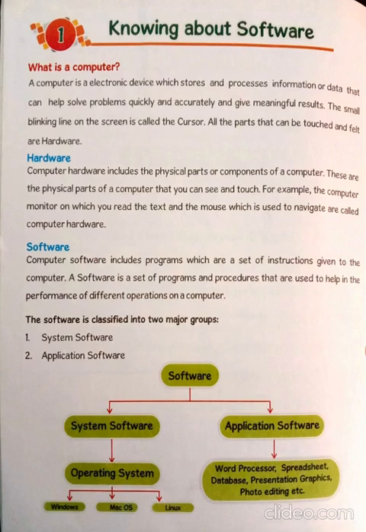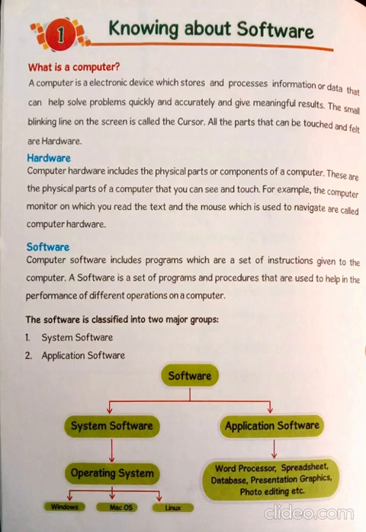What is hardware now? Computer hardware includes the physical part. That means the part which we can see and you can touch. For example, I will give you a keyboard, monitor, CPU, mouse. All these things you can see, you can touch, and you can do your work. So that is called as hardware.